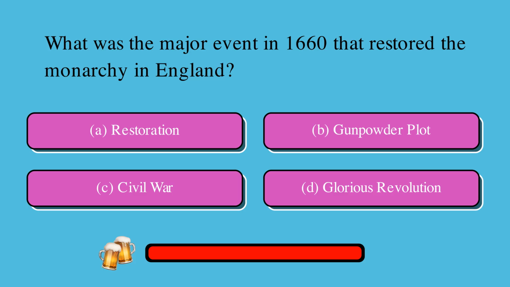What was the major event in 1660 that restored the monarchy in England? Is it A, Restoration, B, Gunpowder Plot, C, Civil War, or D, Glorious Revolution? The correct answer is A, Restoration.